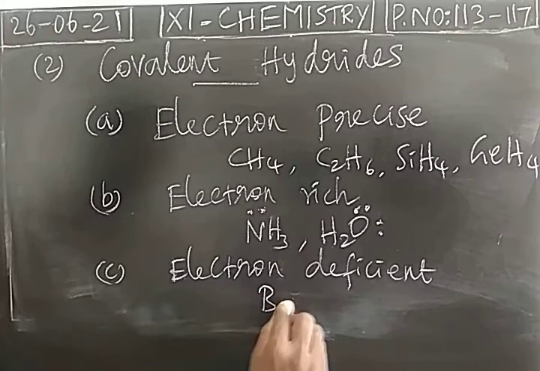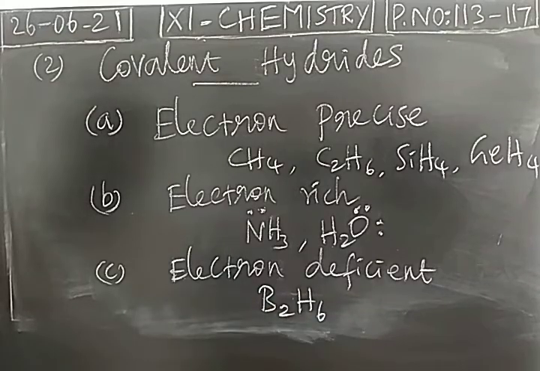And you can take diborane, B2H6, and this is electron deficient in nature. So this will not obey the octet rule. We already said an element which has 8 electrons in the outermost shell will obey the octet rule. When you take neon, in the second shell 8 electrons are present, so it is obeying the octet rule. Neon is a stable atom. If 8 electrons are present in the outermost shell of an atom, we can say the atom is obeying the octet rule, so it is stabilized.